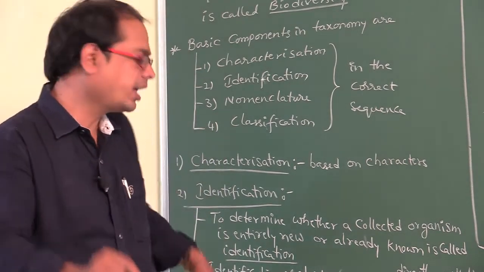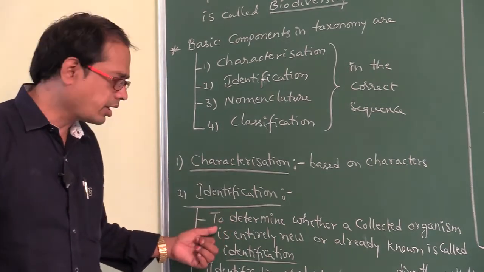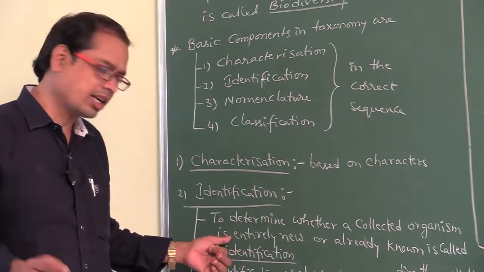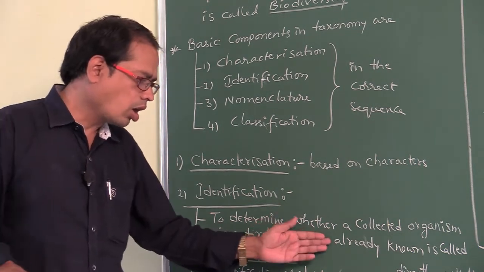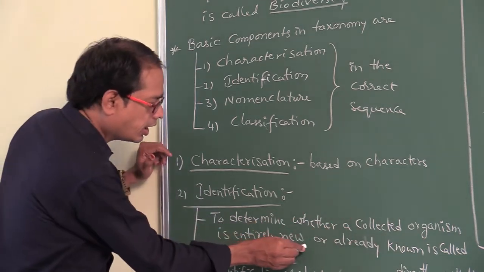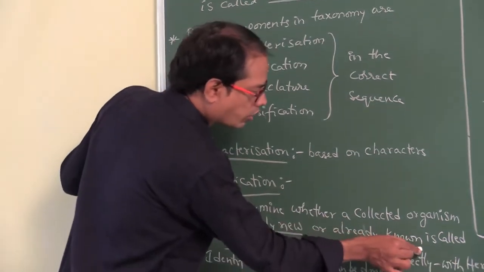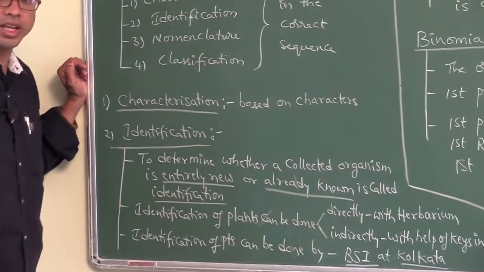That is called identification: to determine whether a collected organism is entirely new or already known.